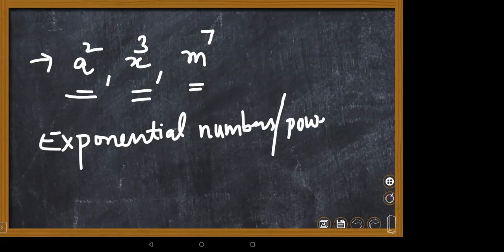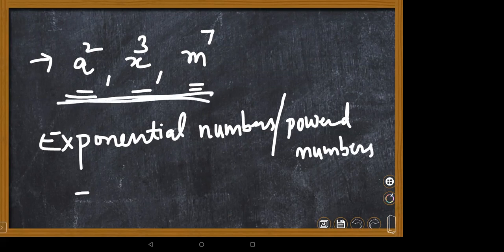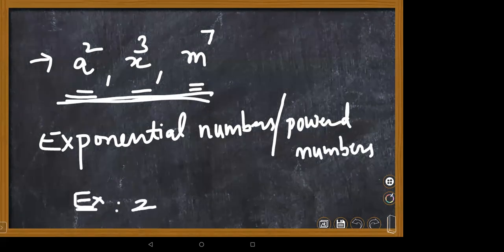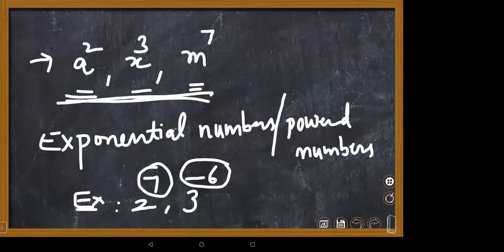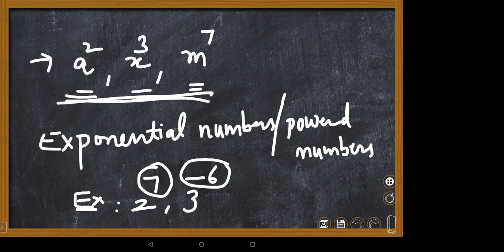You will also get power, right? Powered numbers, for example x to the power 2, the square. Very good. These all are examples only. Or else you can go with examples like 2 to the power 7, 3 to the power minus 6. Ma'am, how much power is there, we should multiply it that many times. Wonderful, Harsha. Very good. However much power is there, that many times you will multiply, right?